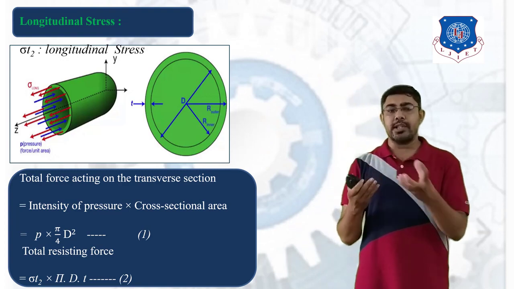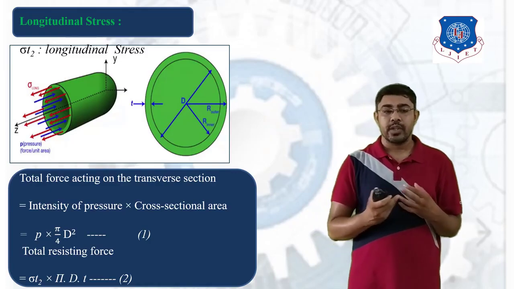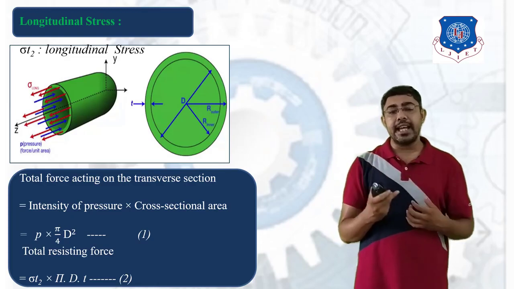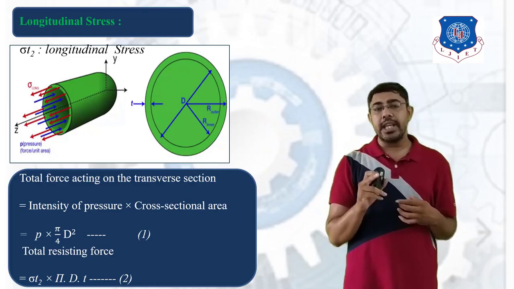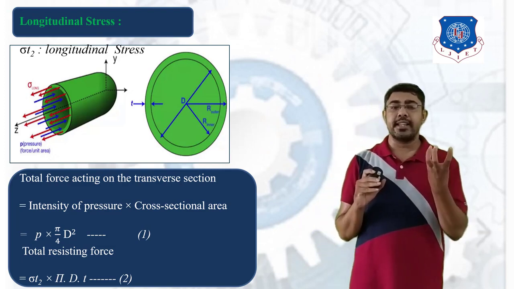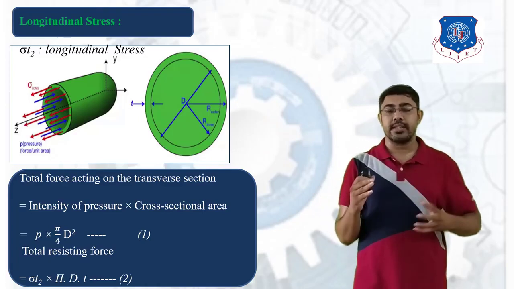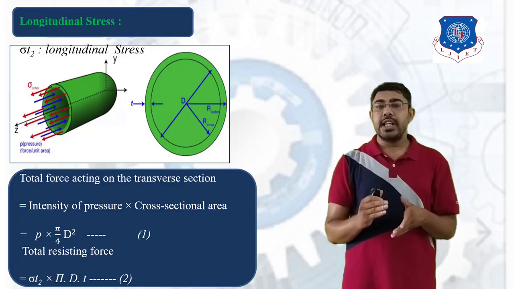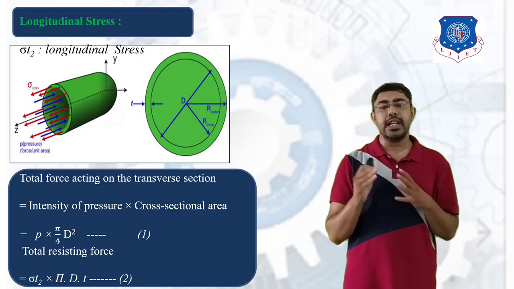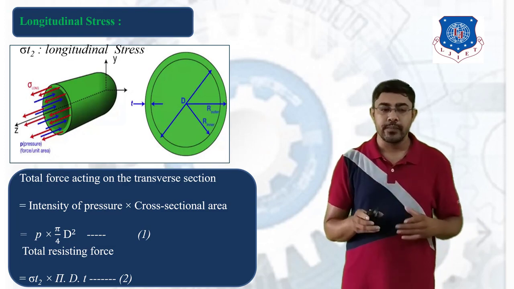Now, the resisting force is in terms of sigma longitudinal. So for the total resisting force, the resisting area is pi into d into t, and the resisting stress is the longitudinal stress. So the resisting force becomes sigma T2 into pi d into t. Here sigma T2 is the longitudinal stress. Give the equation number 2.